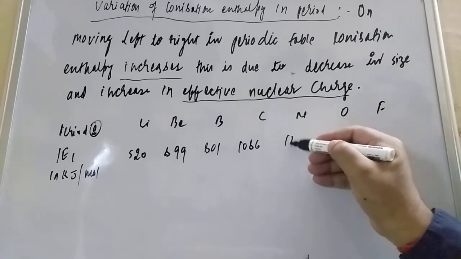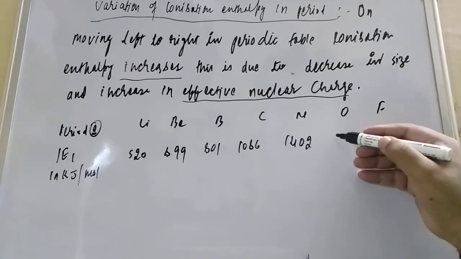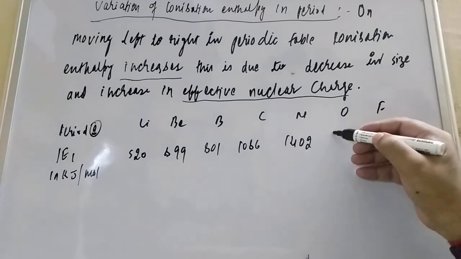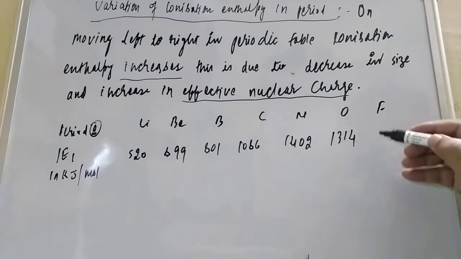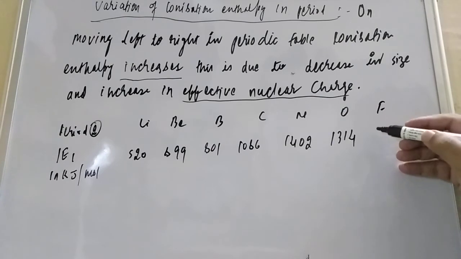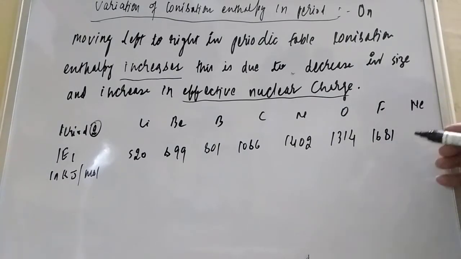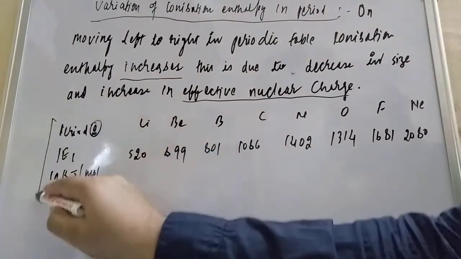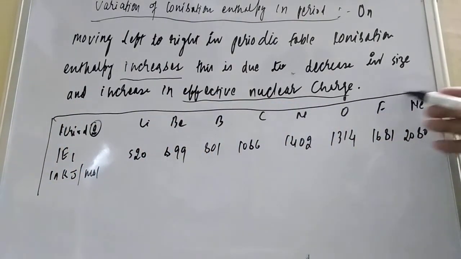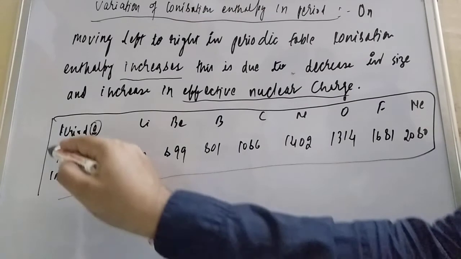Oxygen is 1314. And fluorine is 1681. Lastly, neon is exceptionally high, 2080. Now what we have to understand is the general trend as you go across the period.